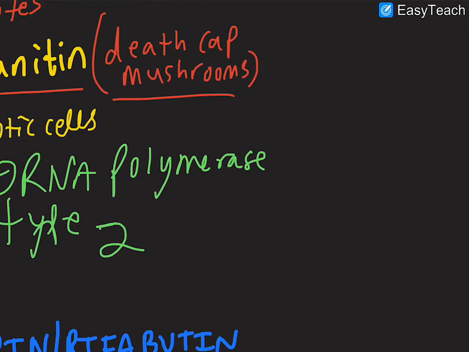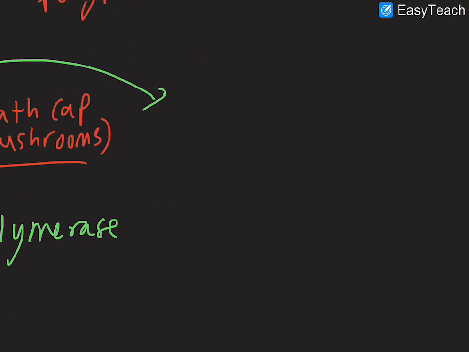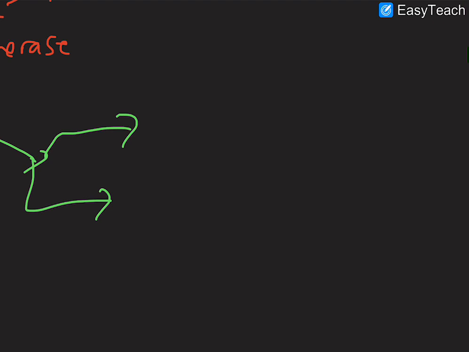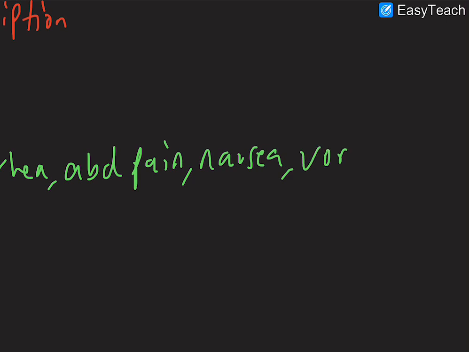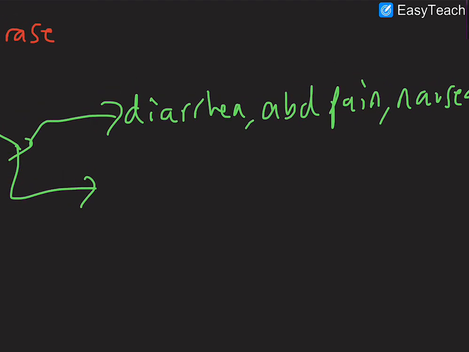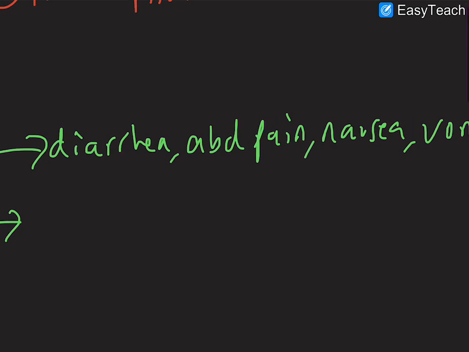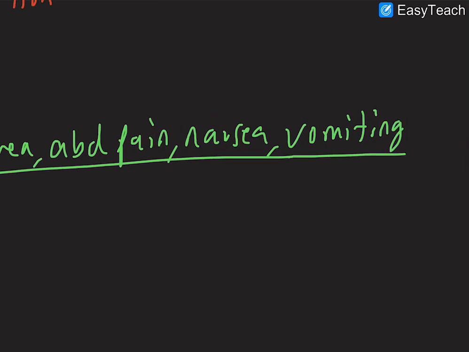And the problem with this is what alpha-amanitin can lead to. So let's put an arrow here. Alpha-amanitin can lead to two main things that we should be familiar with. One of them is really bad diarrhea, abdominal pain, nausea, vomiting, and that's because it's going to inhibit the RNA polymerase type 2 of your gastrointestinal cell lining. So then you can't form proper proteins in order for those cells to function, which can later on lead to maybe cell death and inflammation, which can lead to diarrhea, abdominal pain, nausea, and vomiting.